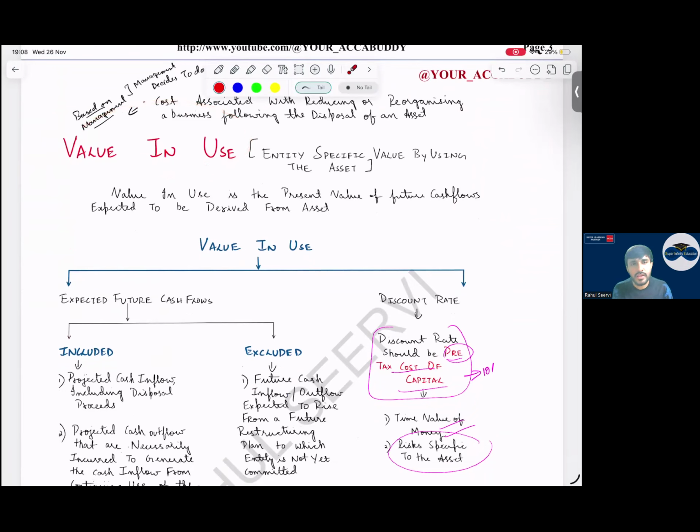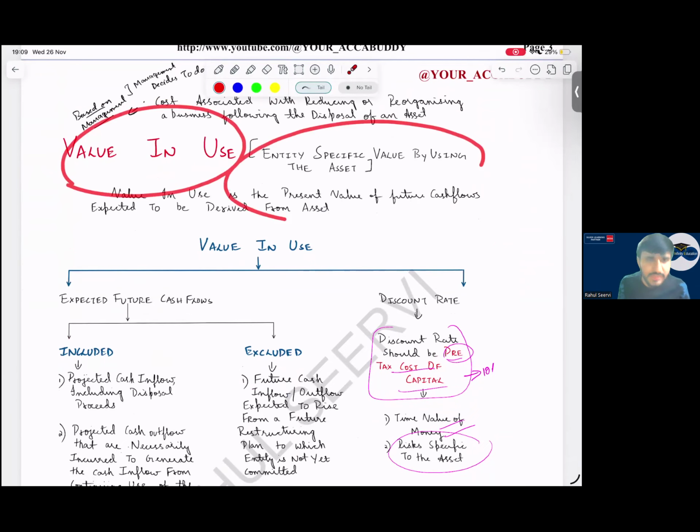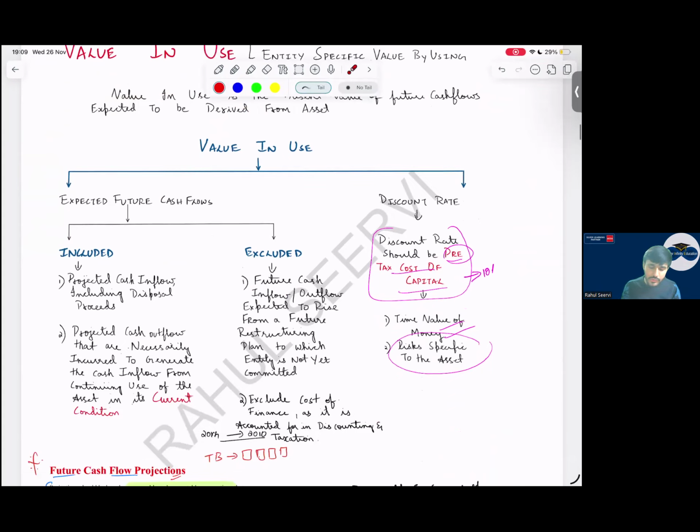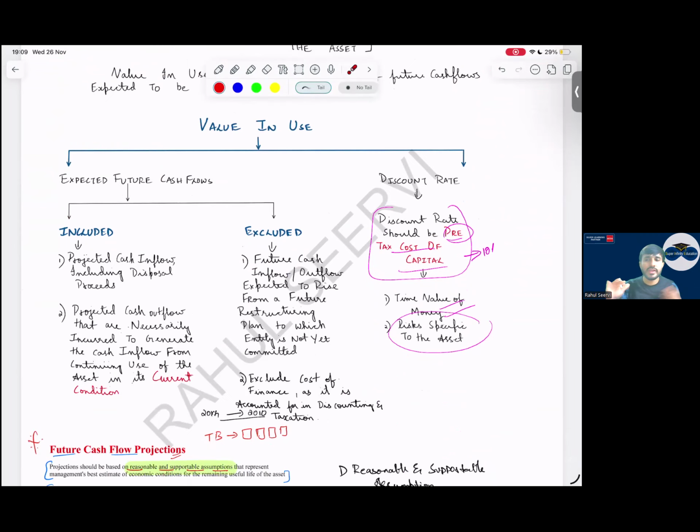Yes, sir. Then coming to value in use calculation. Sir, in value in use calculation, will calculation come? No, Baba. It's part of the SBR. In SBR also, calculation never comes. But theory question, MCQ question comes in your exam. Value in use, how will we calculate? So for value in use, we take future cash flow, we discount it and calculate it. So what are the cash flows we have to include? What is the discount rate?